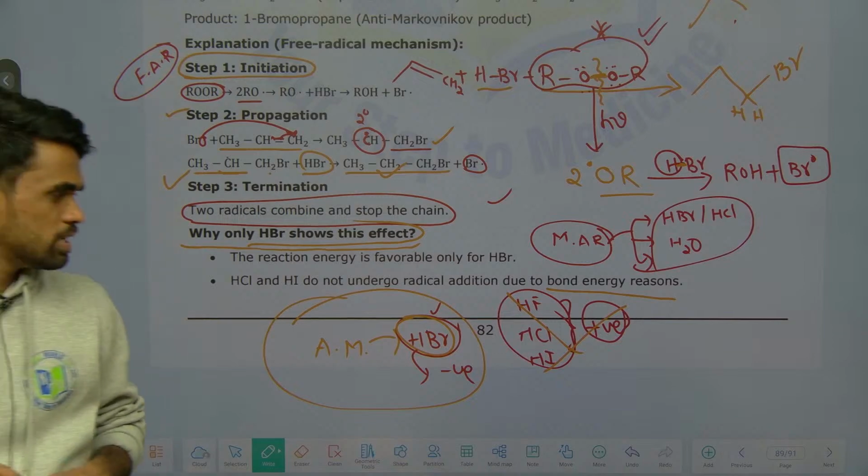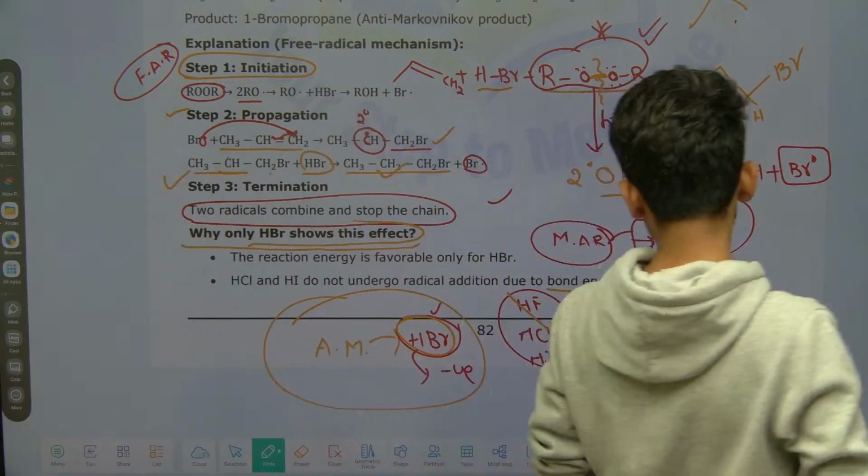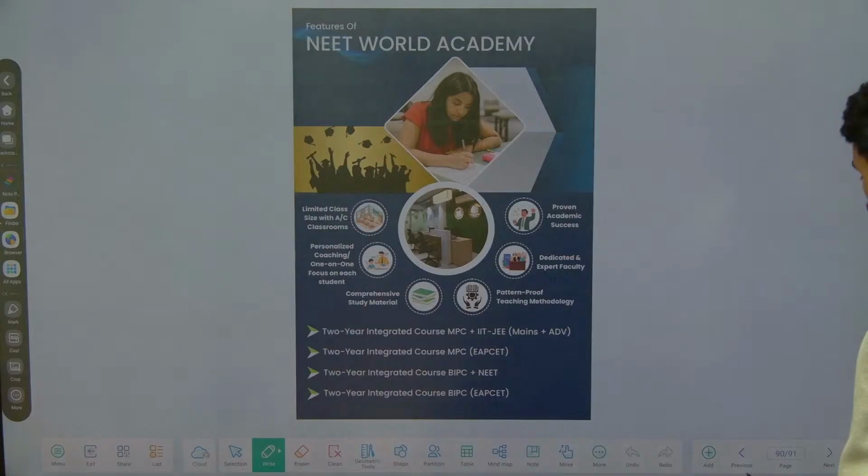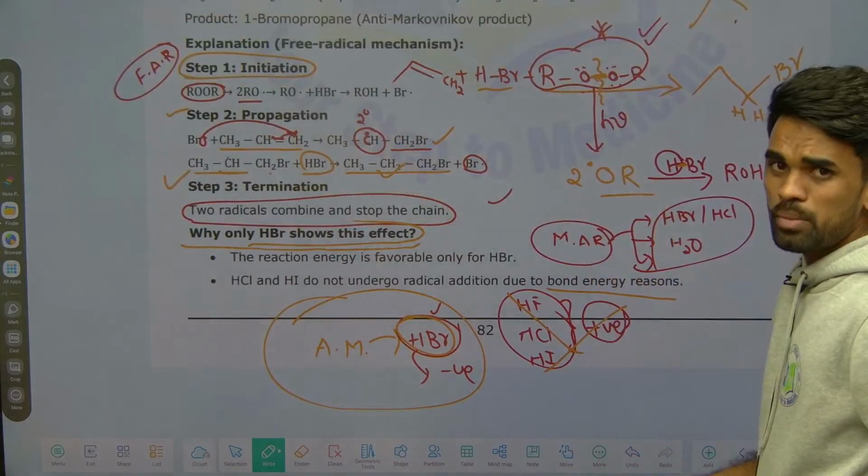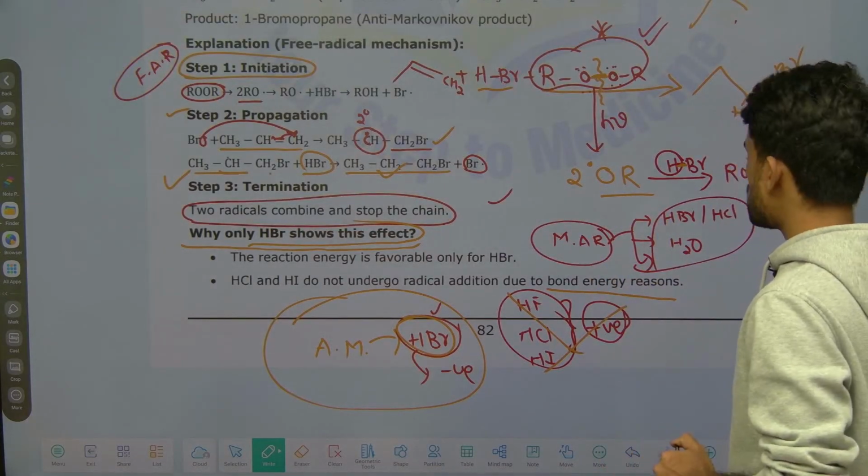And after this, this is about Markovnikov rule and anti-Markovnikov rule addition.